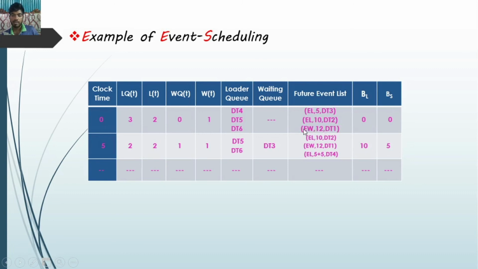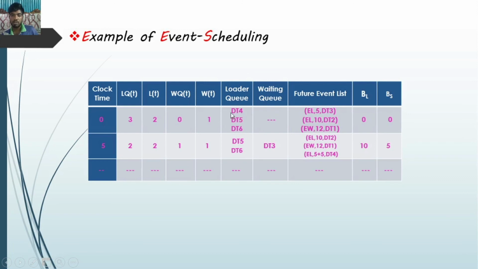That's why DT3 cannot pass into the scaler. It waits in the waiting queue, and after that the loader queue passes a truck into loading, and that is DT4, because it is first come first serve.